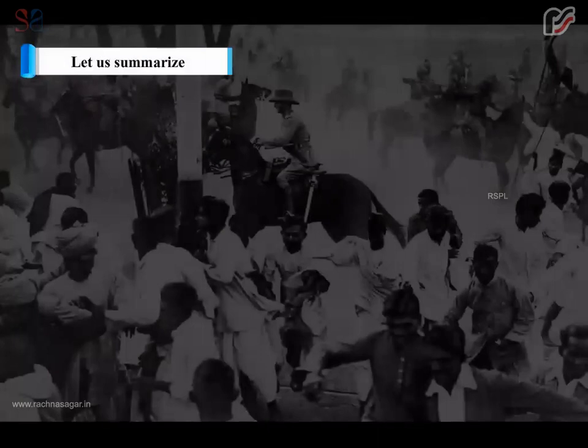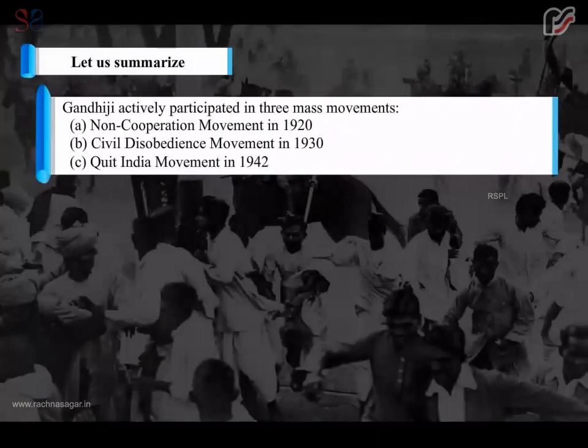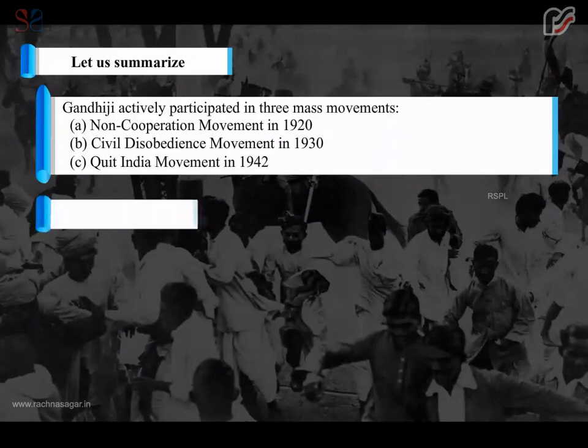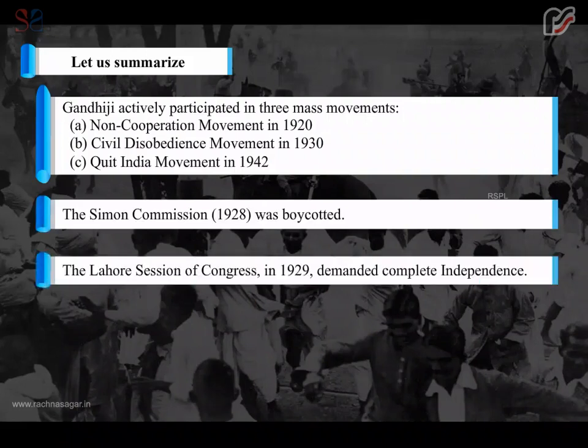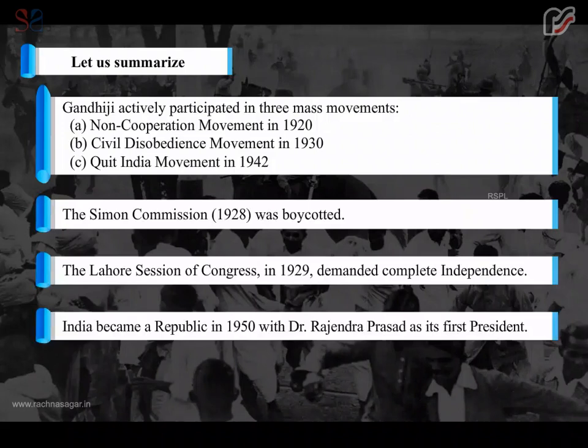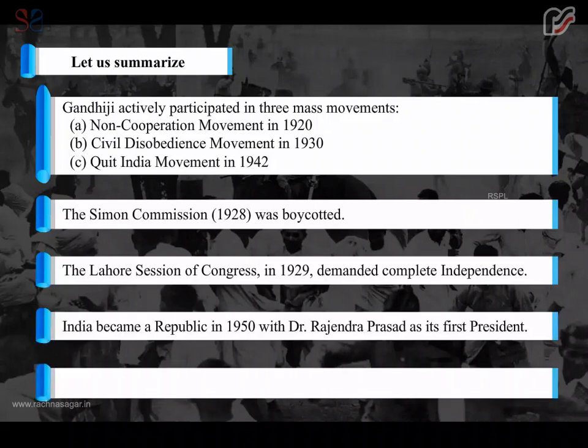Let us summarize. Gandhiji actively participated in 3 mass movements: Non-Cooperation Movement in 1920, Civil Disobedience Movement in 1930, Quit India Movement in 1942. The Simon Commission 1928 was boycotted. The Lahore session of Congress in 1929 demanded complete independence. India became a republic in 1950 with Dr. Rajendra Prasad as its first president, Pandit Jawaharlal Nehru as its first Prime Minister,